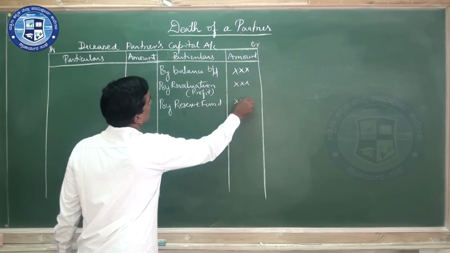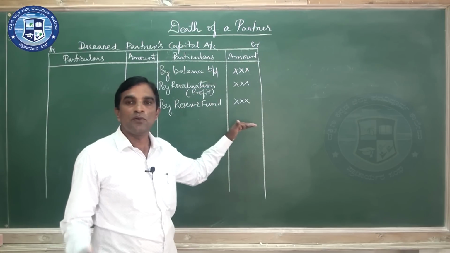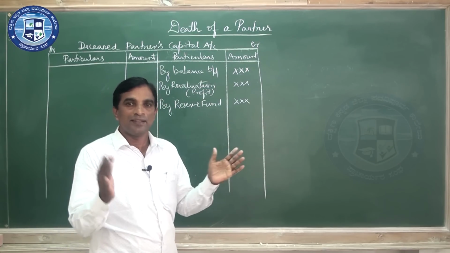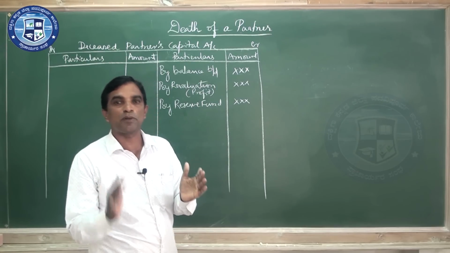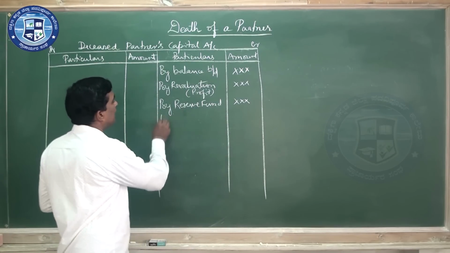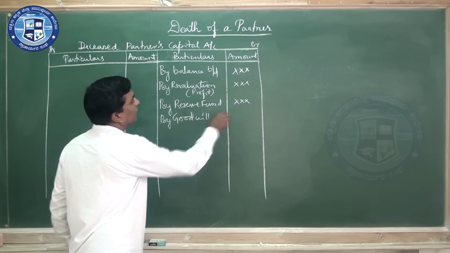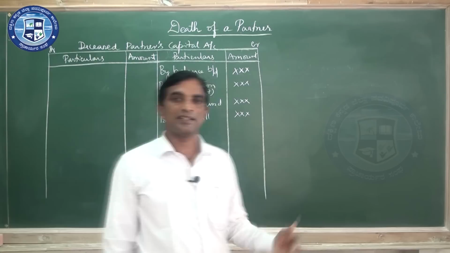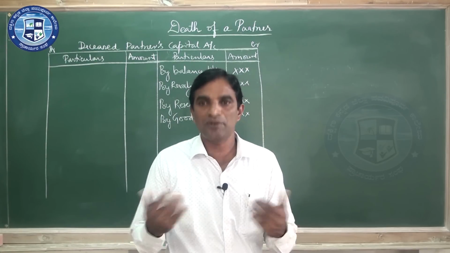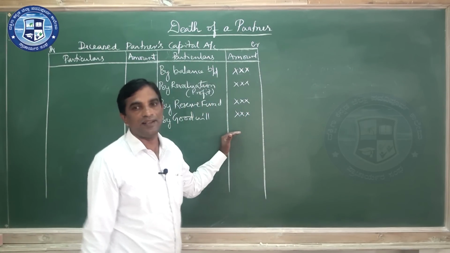That also will come this side. Reserve fund, but in this you should see only the share. They give together, but don't take together; only the proportionate share should be taken. Like that only, another item is goodwill. Goodwill will be given, and that also you should take into consideration. Sometimes goodwill we have to calculate as per the methods we have studied earlier.